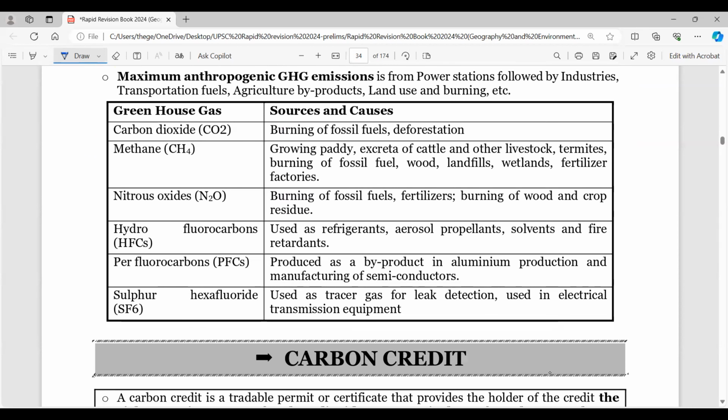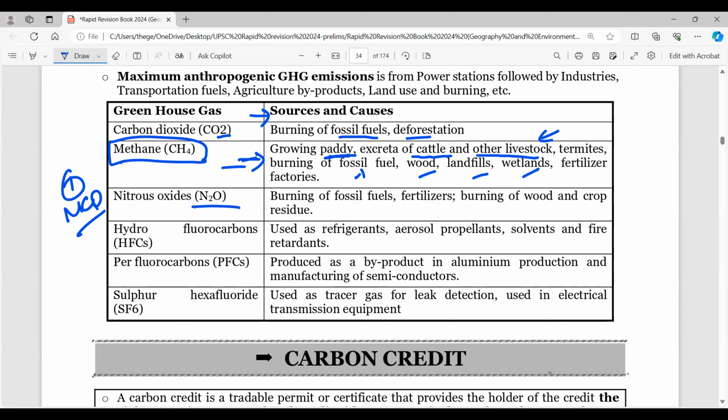Now, what are the sources and causes? There could be one MCQ here. So if there is an MCQ here, what is it? Carbon dioxide comes from burning of fossil fuels and deforestation. Methane comes from paddy cultivation and animal excreta, cattle and other livestock. So remember, which countries would produce this? Primary agrarian countries. So termites, burning of fossil fuel, wood, landfills, wetlands, remember, all developing and underdeveloped countries. So methane is actually not a developed world problem, it's an underdeveloped world problem.